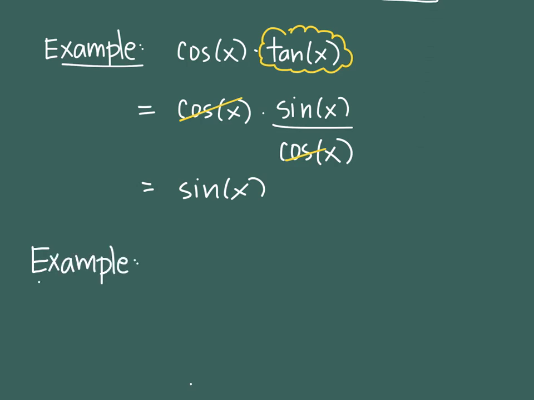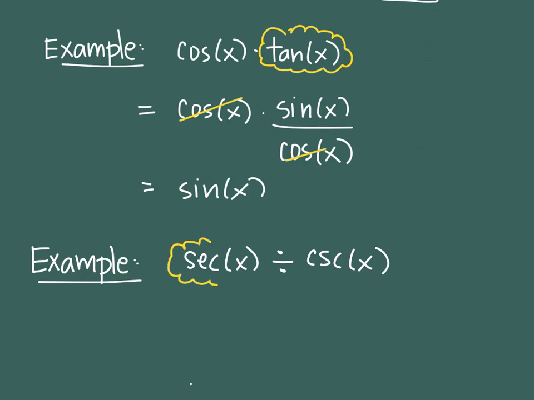Replace, reduce. All right, so secant of x divided by cosecant of x. Now we're going to do the mantra replace and reduce again. I can replace secant x with its identical twin, which is what?